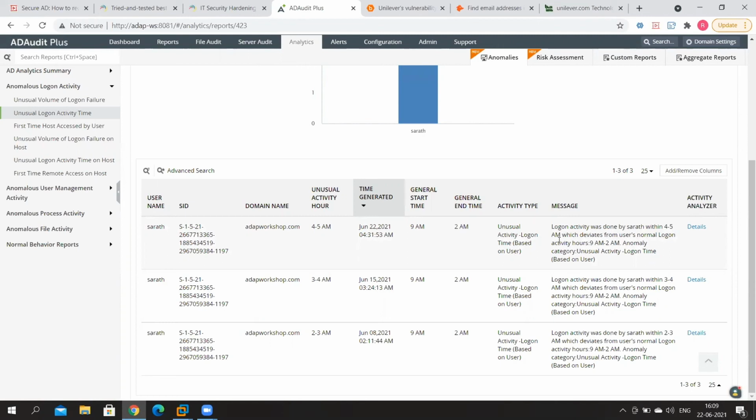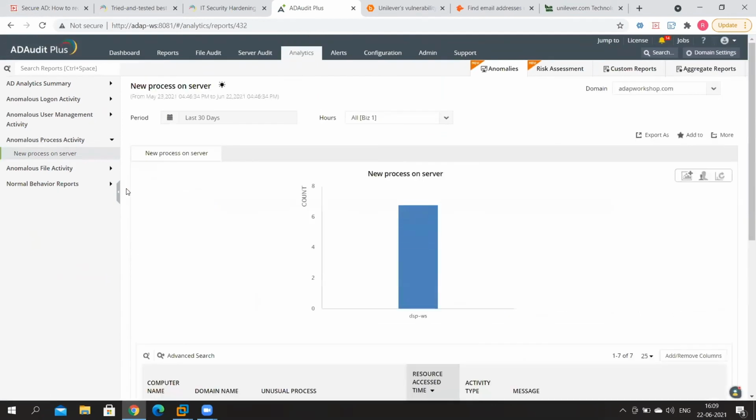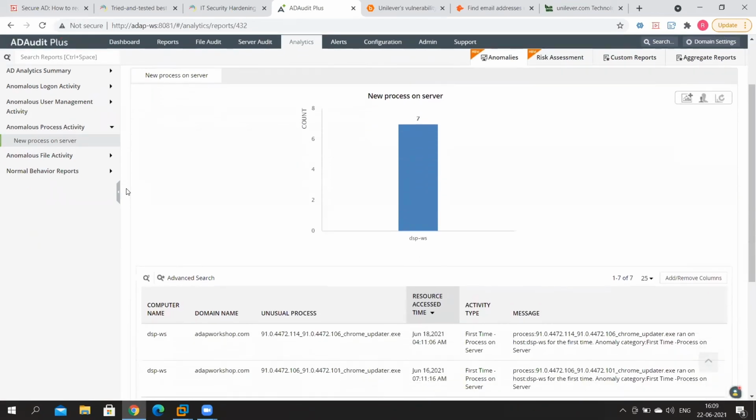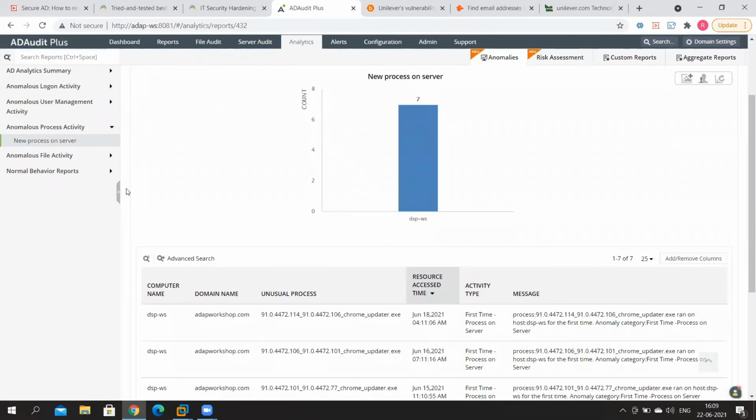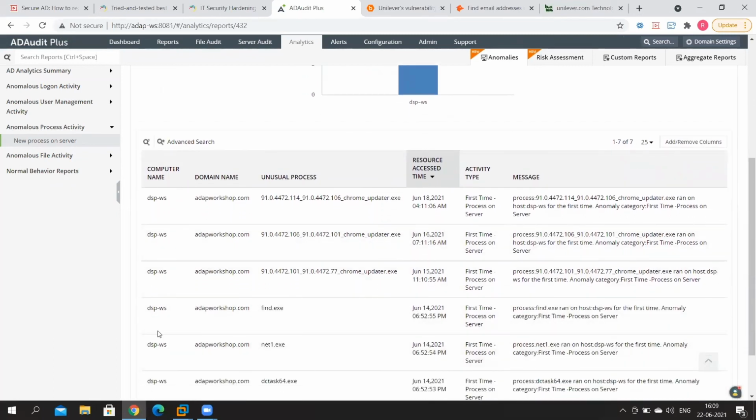Let me talk to you about one more report. It's called the New Process on Server report. So let's go into anomalous process activity. And here you've got a new process on server report. Let me just open that for you right here. Take a look at this report. Now with this report, you get to see all the new processes that are running on machines in your network for the very first time. So you can see the server name right here, the computer name, the domain that it's a part of. What is the unusual process that ran on these computers for the very first time?